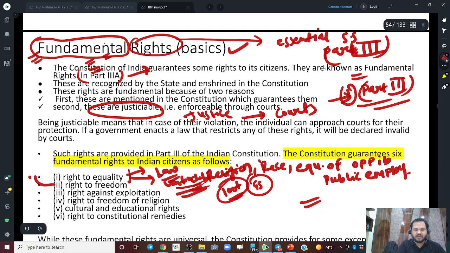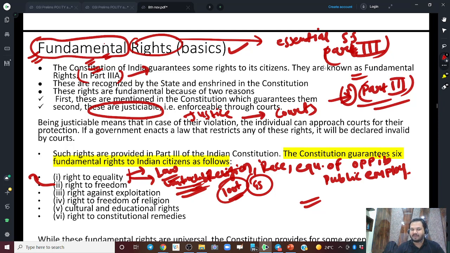Then we have right to freedom. Freedom includes the right to freedom of speech and expression. If you want to speak about the government, you can speak about it, right? If you want to speak your mind on any topic, you are free to say it. There is also freedom to move across the country. If you are living in Chhattisgarh and want to travel to any part of the country, nobody is going to stop you. So this is your fundamental right.